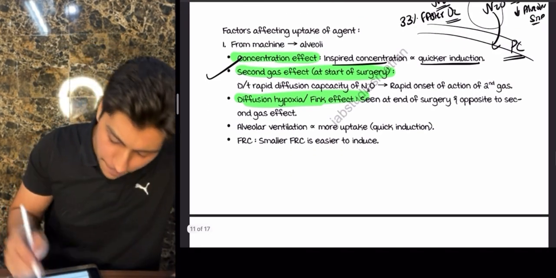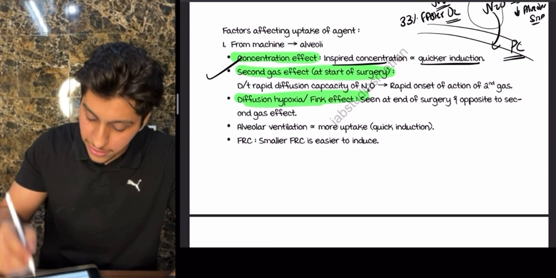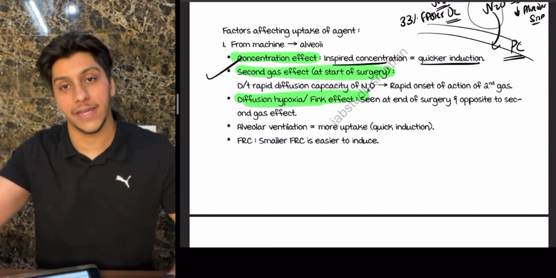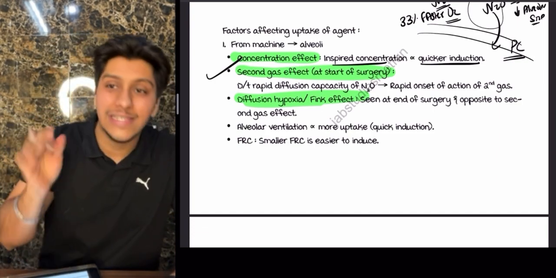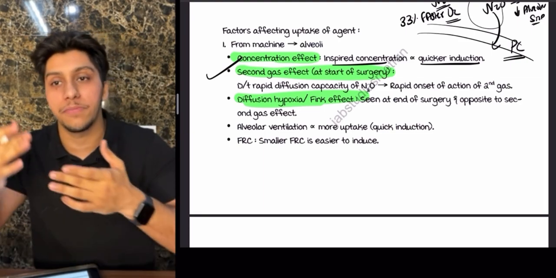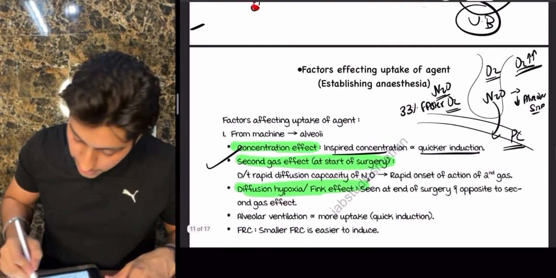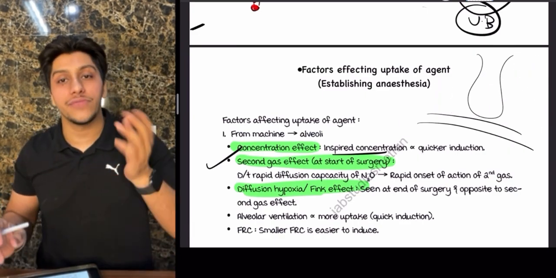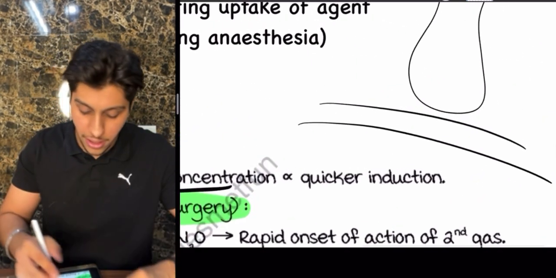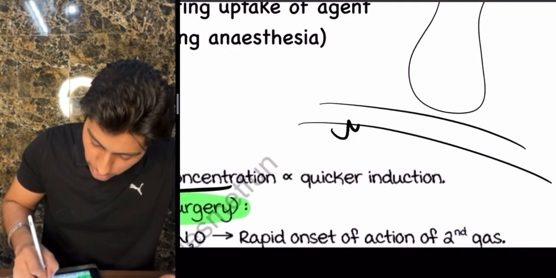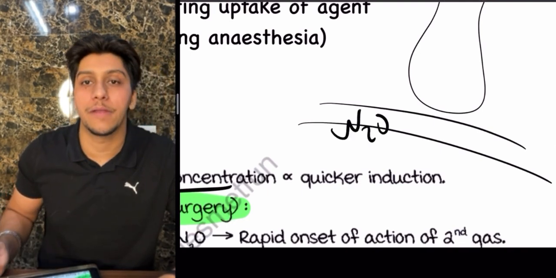So because of the rapid diffusion capacity of the nitrous oxide, there will be a rapid onset of the second gas, which is oxygen. Then you see something completely opposite, which is the Fink effect or diffusion hypoxia. Now, at the end, when we want to stop the surgery, the nitrous oxide is present in the pulmonary circulation.